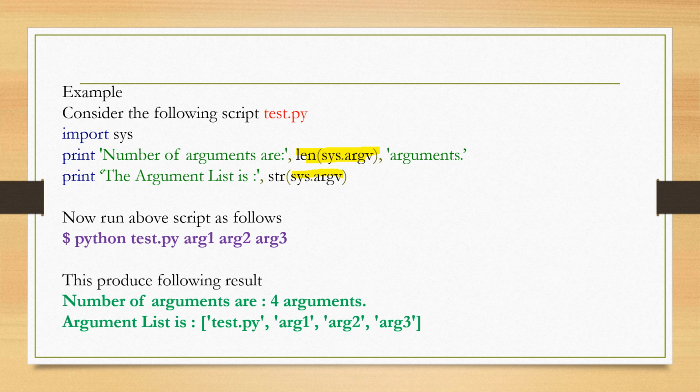So the first argument is always the script name or program name, and it is also counted in the number of arguments. So the 0th location stores test.py, location 1 stores arg1, the second location stores arg2 and the third location stores arg3. Like this you can process command line arguments.